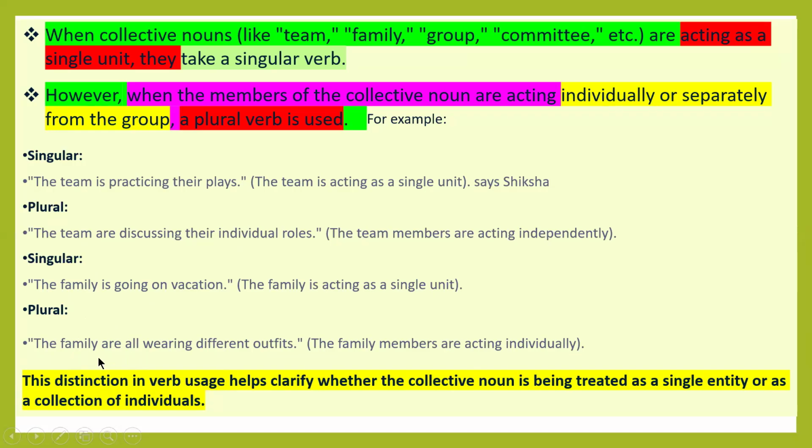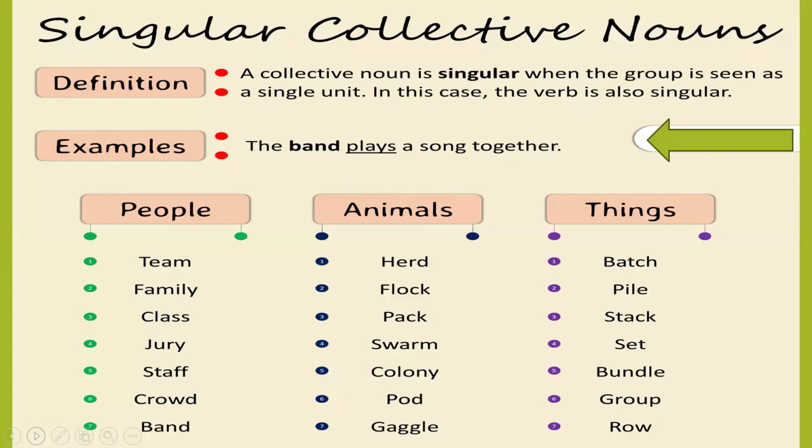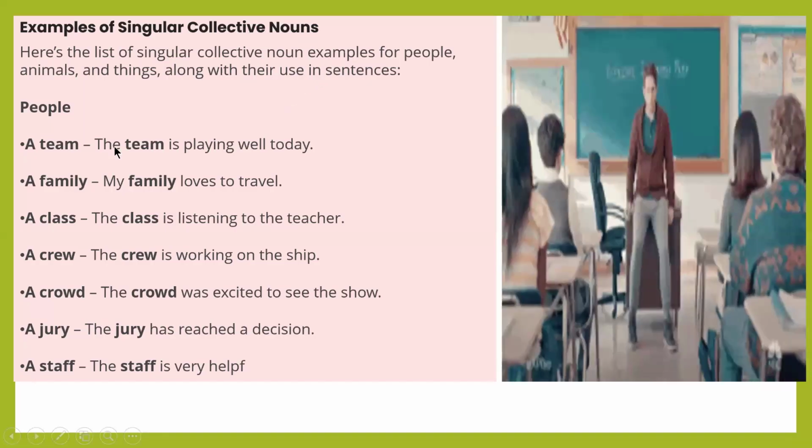So plural verb. This distinction in verb usage helps clarify whether the collective noun is being treated as a single entity or as a collection of individuals. So you have to take care where to use a singular verb or plural verb, and whether the collective noun is acting as a single unit or acting individually or separately from the group. Single unit, singular verb. Acting separately or individually from the group, we have to use a plural verb. Now, singular collective nouns, we have seen examples previously.